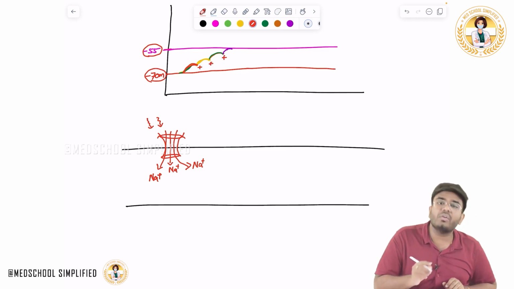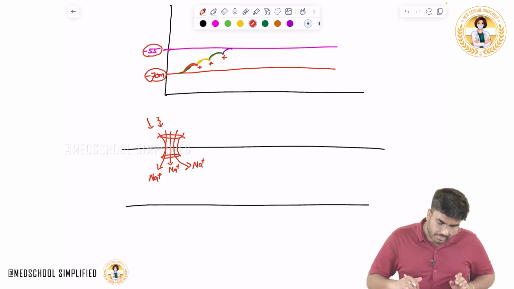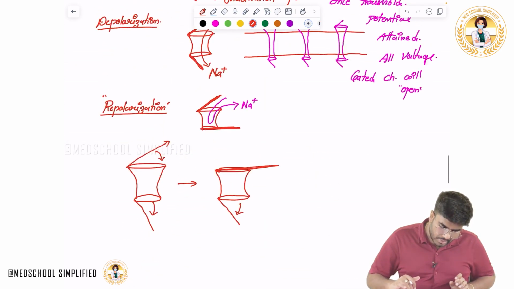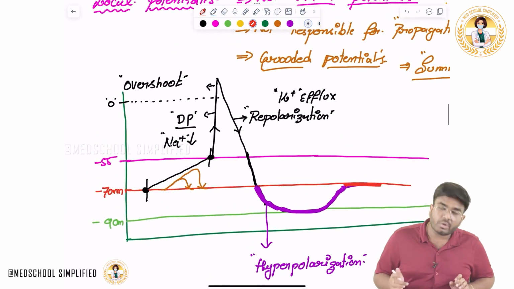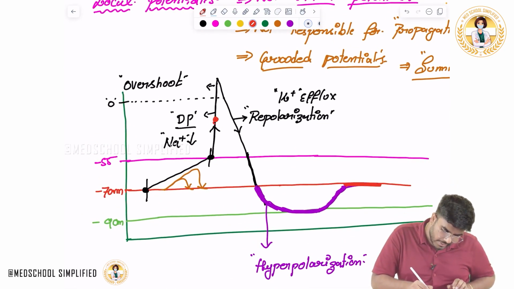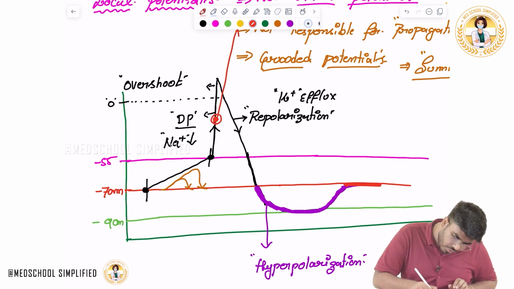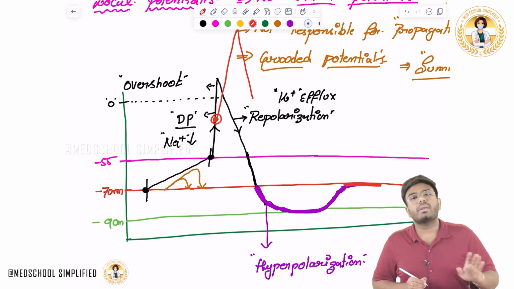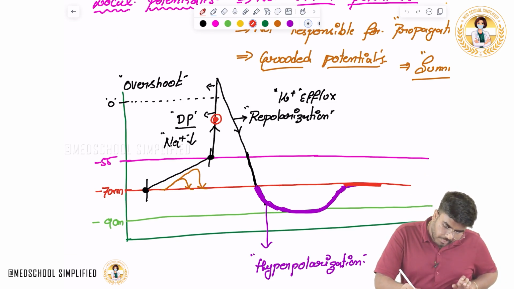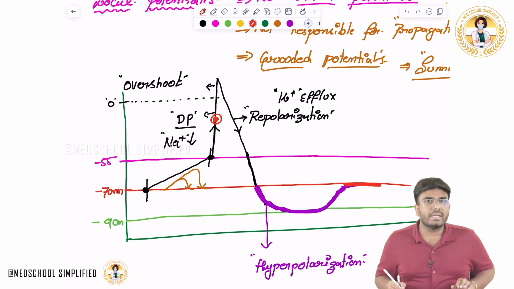But such a thing is never possible with the action potential. What I mean is, for example, look here, there is an action potential going on. Suddenly you give a stimulus here, means one more stimulus. Do you think the height of the action potential will go up like this? No, it will never happen. So action potentials are not summated, they are not graded.